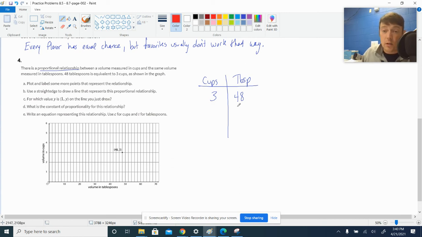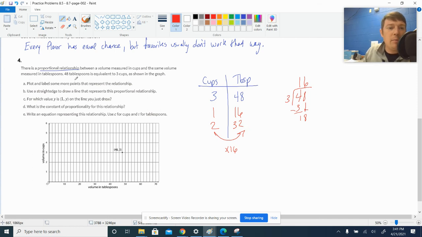So a good thing to do here would be divide and find your constant of proportionality, right? Dividing, calculating, 16. So my constant of proportionality is times 16 to get from cups to tablespoons. So we could put a couple more in here. 1 is to 16. 2 is to 32, right?